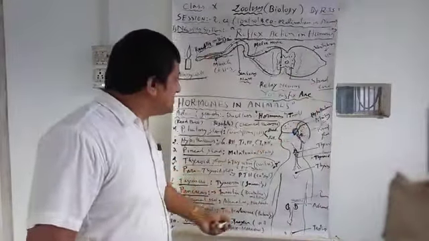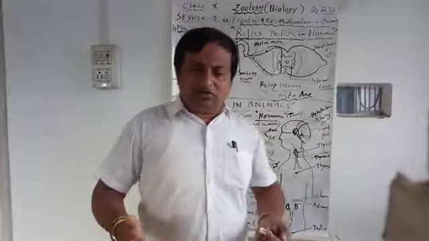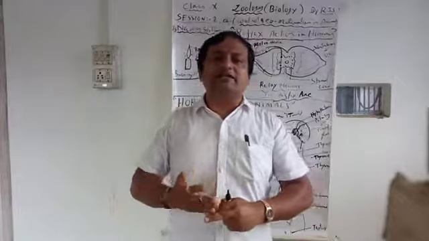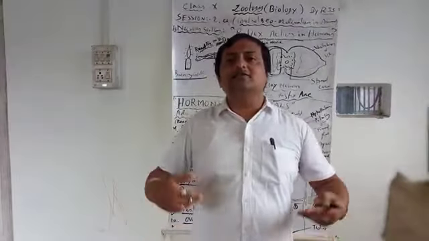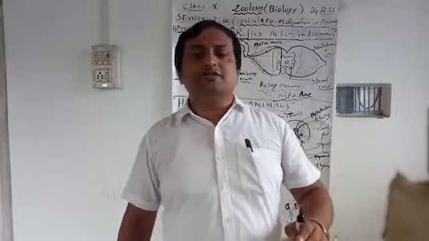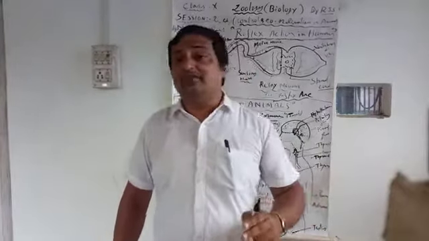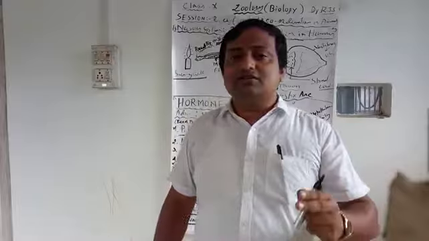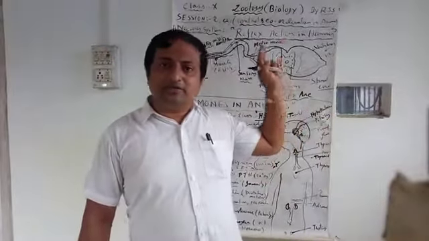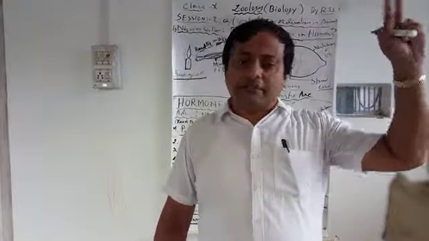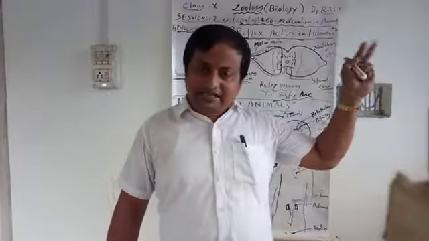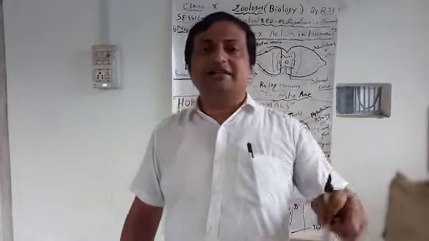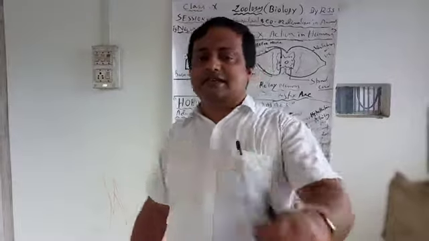So these endocrine glands secrete the hormones which maintain the chemical coordination, control and coordination among the internal organs and also the surrounding environment, due to which humans are able to survive in this environment. So very essential, because our control and coordination is maintained by two systems. One is the nerve, by impulse. Second is the chemical, that is, the hormones, by releasing directly into the blood, reaching the target.